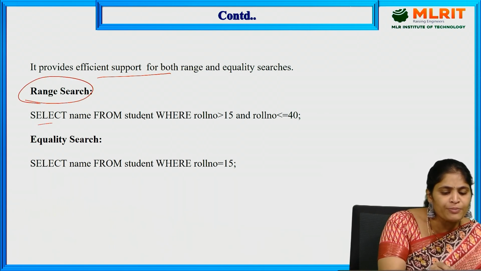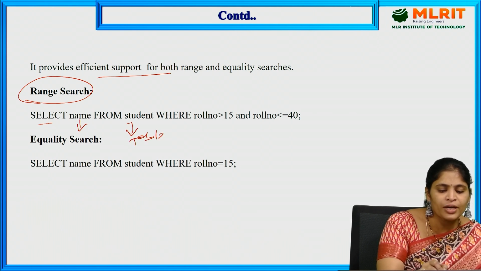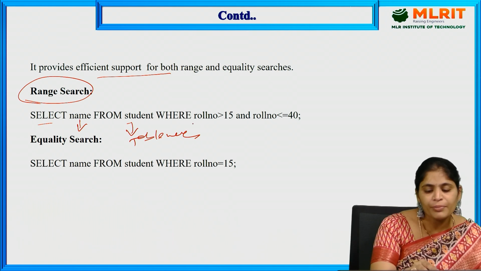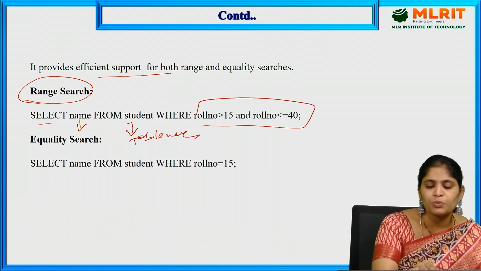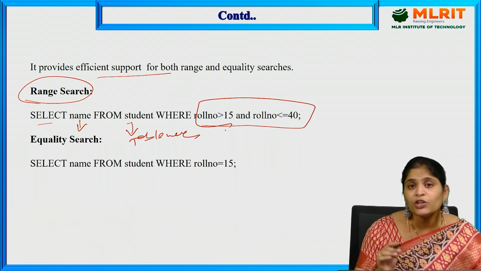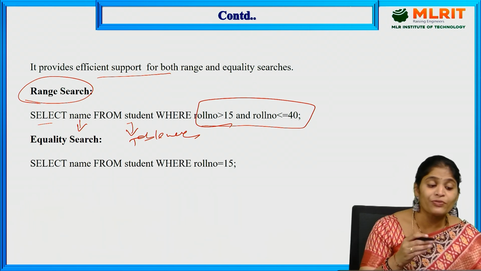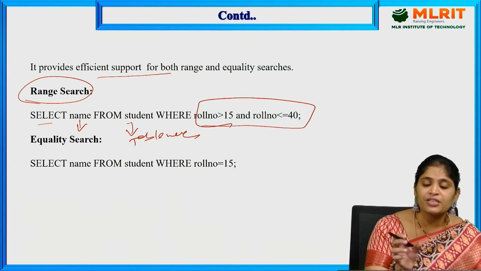Select name from student. This is the column name, and this is the table name. So, select name from student where roll number is greater than 15 and roll number is lesser than 40. This is the range: from 15 to 40, I want the student names. That is my intention. That is what we call range selection. Some range I have mentioned here.